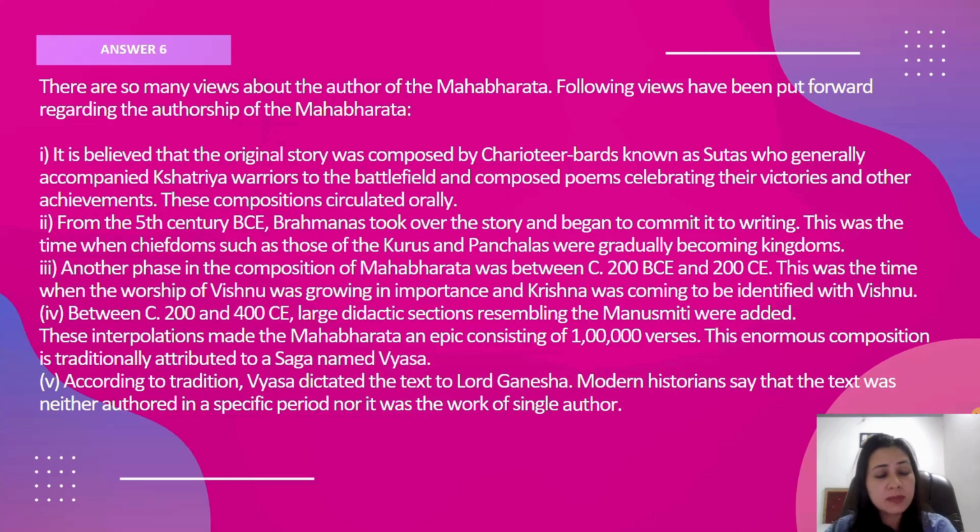From the 5th century onward, the Brahmins took over the story and continued writing. This was a time when chiefdoms like the Kurus and Panchals were becoming kingdoms. Another phase in the composition was between 200 BCE and 200 CE, when Lord Vishnu's incarnation, Krishna, became an important integral part of Indian folklore. Then between 200 and 400 CE, large didactic sections resembling Manusmriti were added. These interpolations made the Mahabharata an epic of nearly 1 lakh verses. It is a very enormous composition.